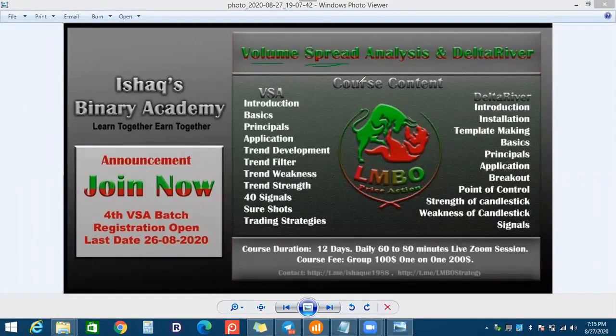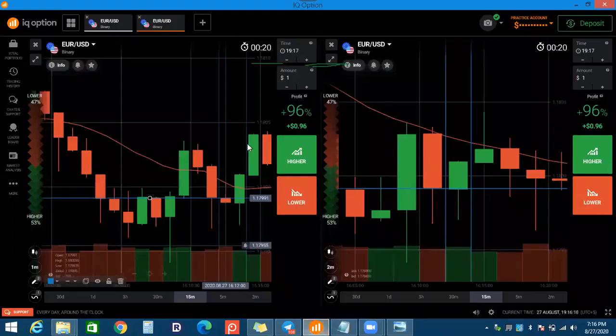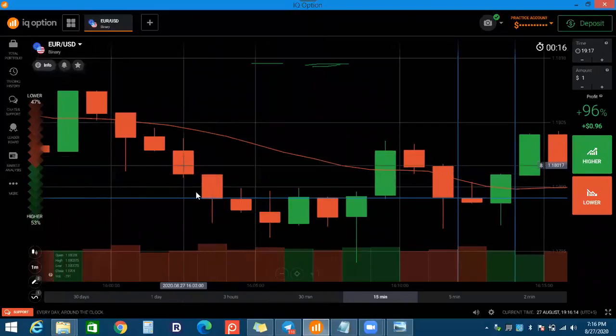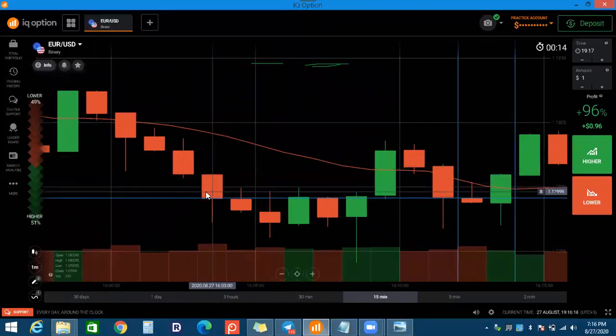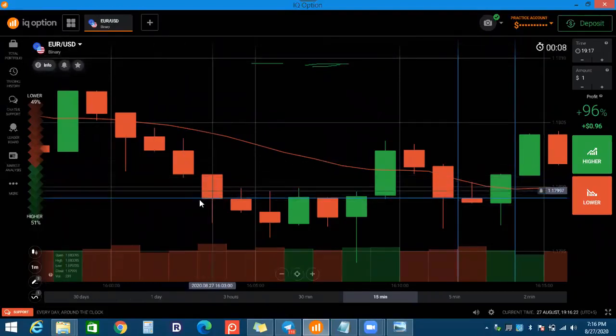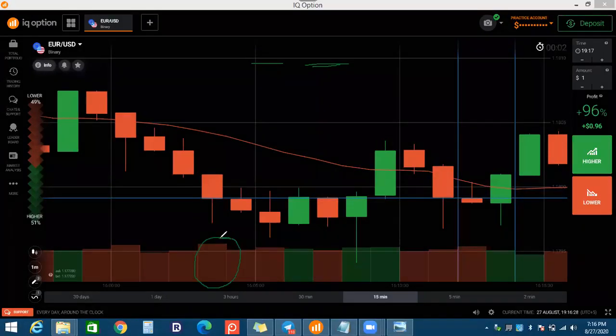So volume is a quantity which is traded in a due time. The due time is what we are talking about, the time frames. So there is a time frame. This is the 1 minute time frame. In this 1 minute time frame, the quantity of the Euro USD currency is purchased and sold. So in this bar, that is the volume bar.